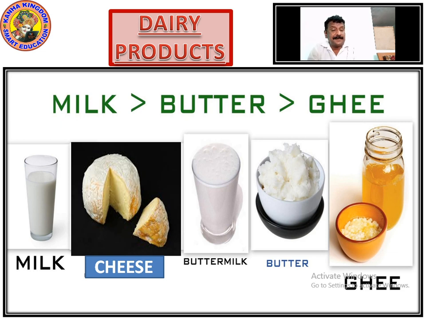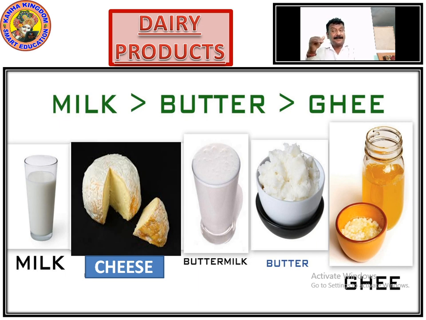These things are all extracted from cow's milk. It is a process where from milk you prepare ghee, butter, buttermilk, yogurt, cheese. These are all the dairy products which are extracted from the milk. It is processed milk, right?